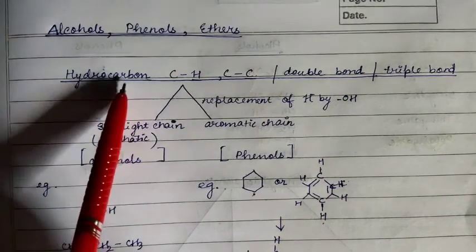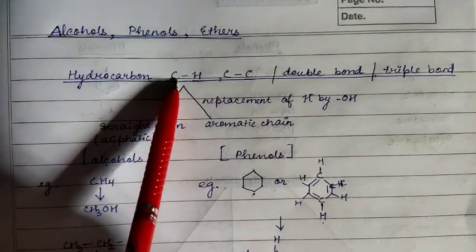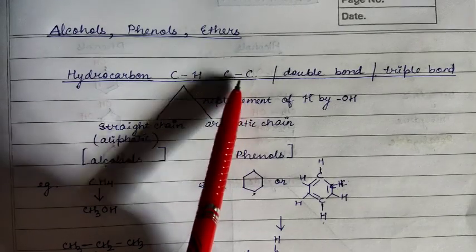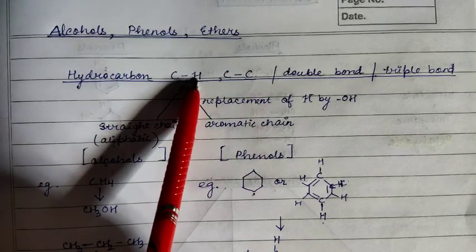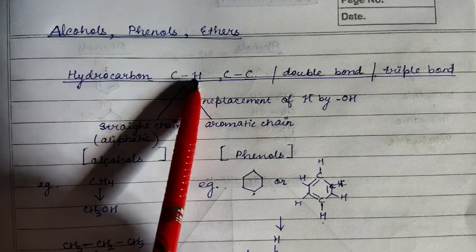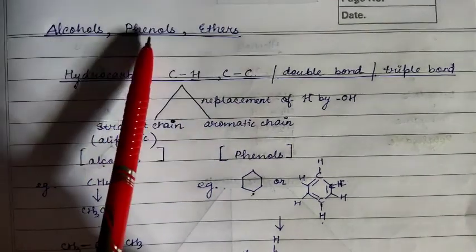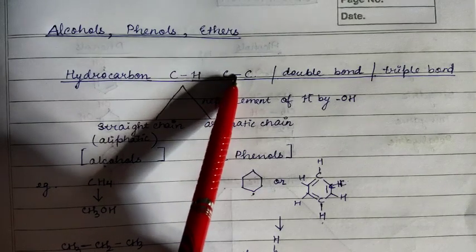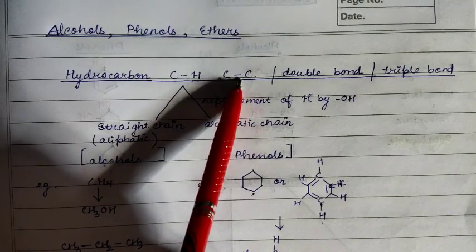Okay, so first of all, how can we obtain alcohols and phenols from hydrocarbons? As you know, hydrocarbon is made up of hydrogen and carbon and carbon bonds, right? So when this hydrogen is replaced by OH group, then you can yield alcohols and phenols, right? And there can be double bond between carbon, triple bond. Okay, I have shown you the single bond here.